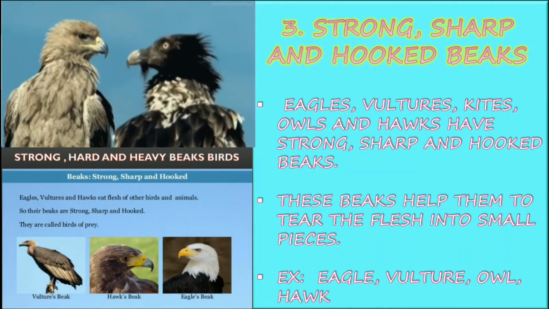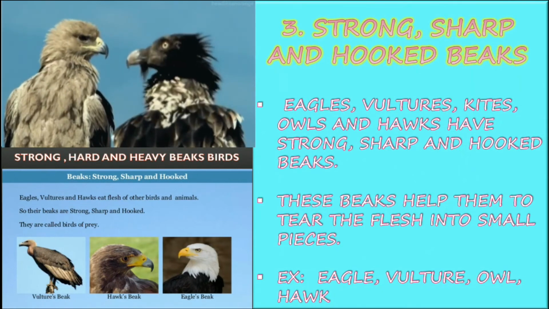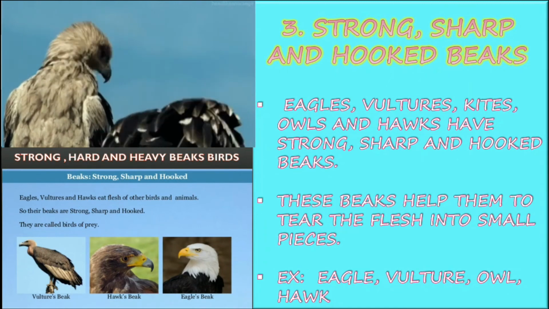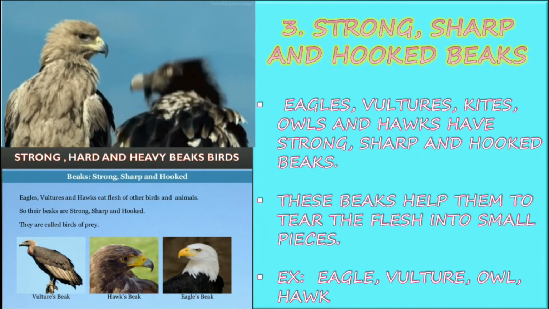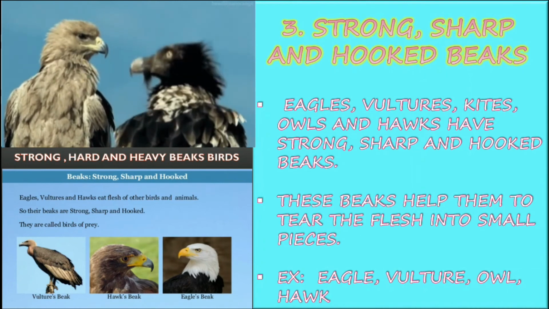Strong, sharp, and hooked beaks. Eagles, vultures, kites, owls, and hawks have strong, sharp, and hooked beaks. These beaks help them to tear the fish into small pieces. Eagle, vulture, owl, and hawk are the examples.